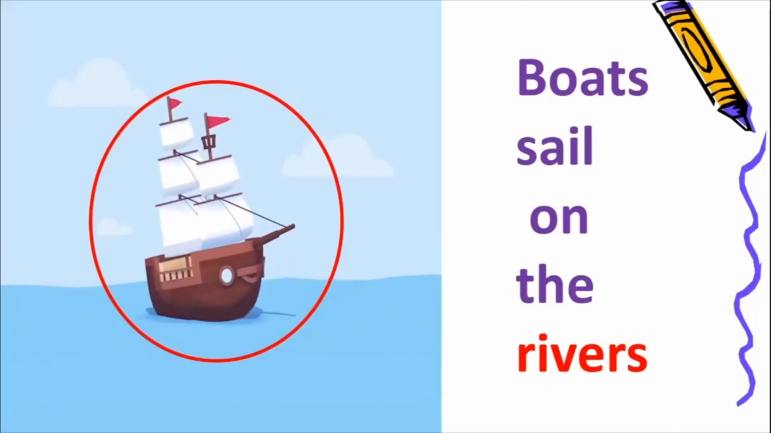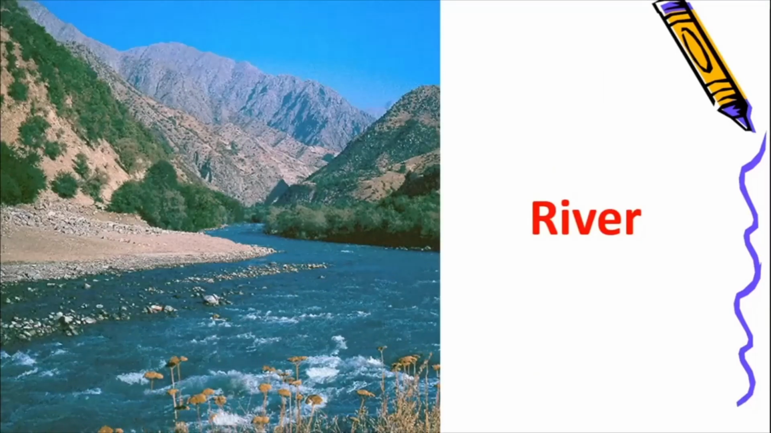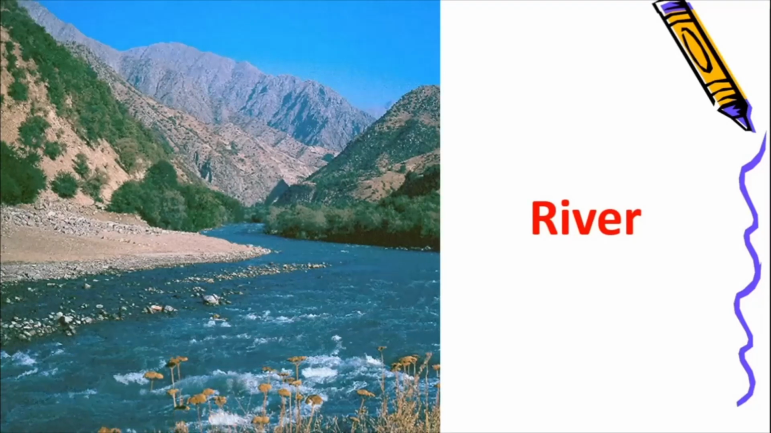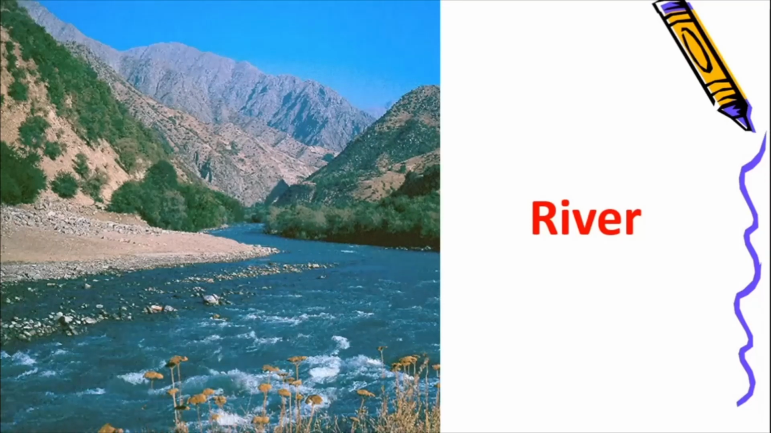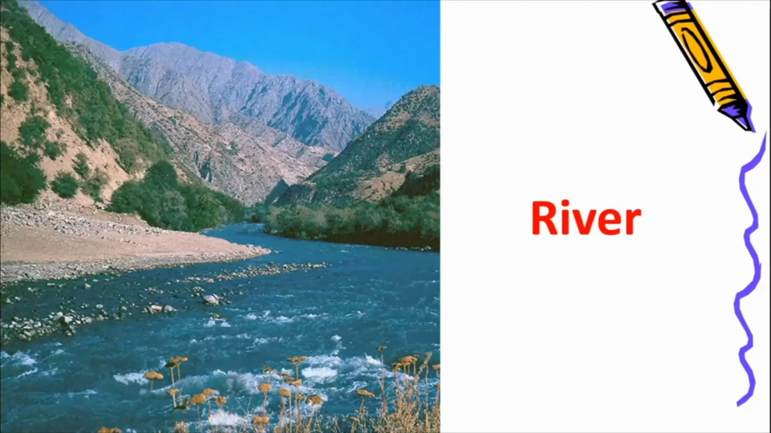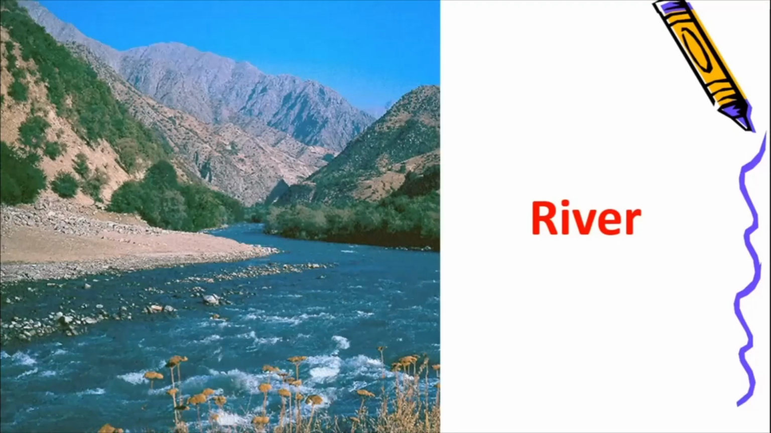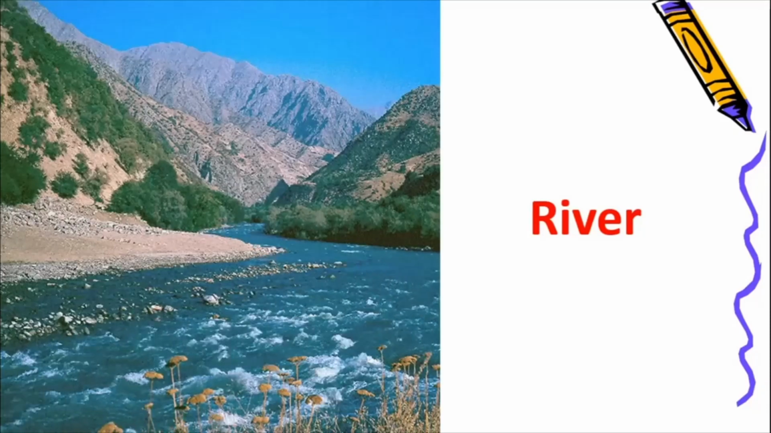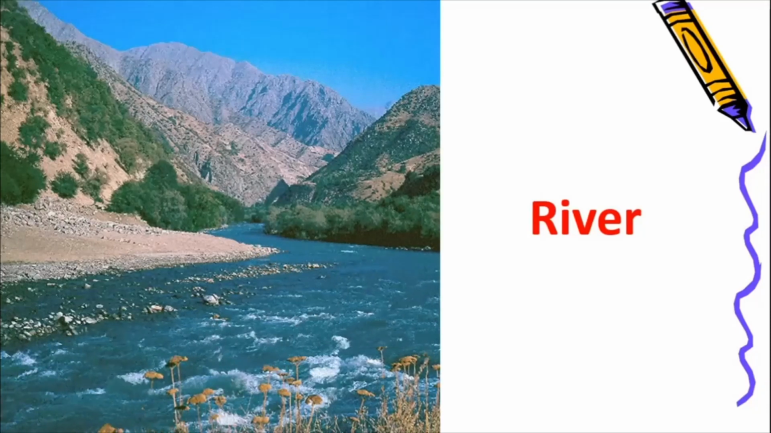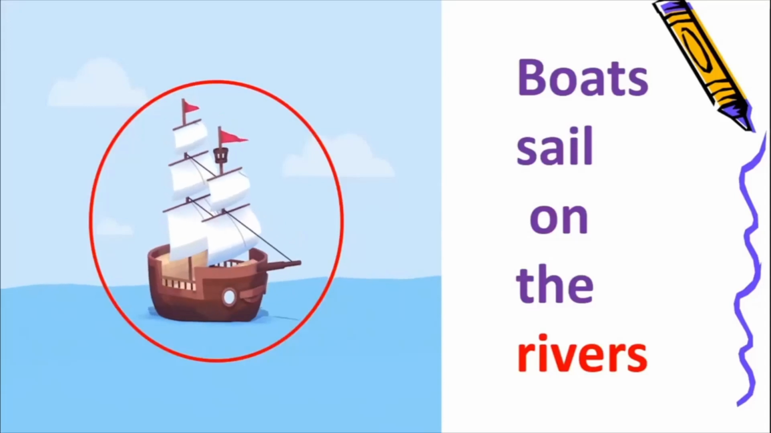Okay, so boats sail on the rivers. So what is a river? See, this is a river. All of you have been to a river, isn't it? If you're living in a village, you must have seen lots of rivers. But if you're living in a city, then you must have seen rivers on TV, or when you go for a picnic, sometimes you go to a riverside. Okay, so this is a river. In Hindi, we call it a nadi. Alright, so let us go back and see the line here.